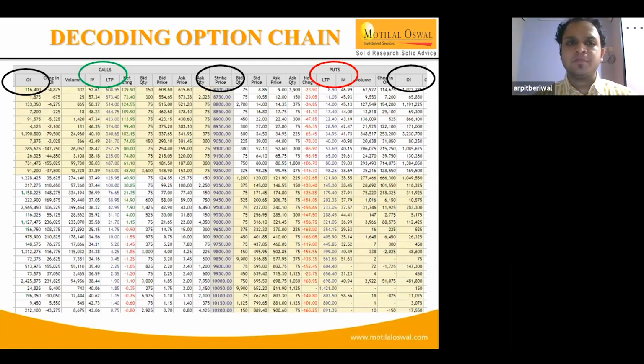The circles are marked, and at the center there's the strike price. Currently, for example, Nifty is trading in the range of 9,400 to 9,500, 9,550 zones, and you can see multiple strikes available right at the center. On the left hand side there's a call quote for the particular strike. Likewise, on the put side there's a quote mentioned in the LTP column. And at the extreme left and the extreme right there's the OI, that is the open interest position as of now for the Nifty option chain.